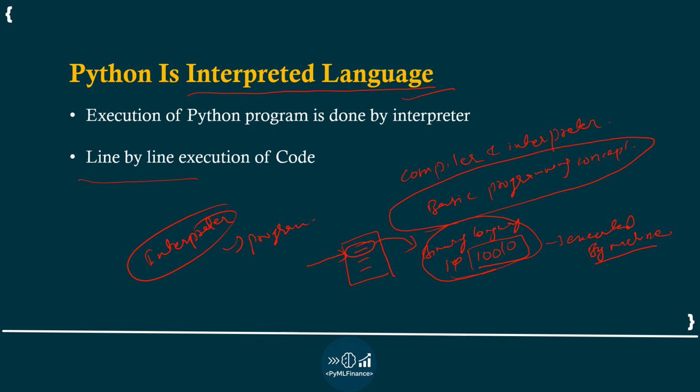Python, being an interpreted language, makes Python code easy to debug and test. Whenever there is some issue in the programming logic of one line, the interpreter will stop there and flag the error and what the error is. After that you can make the corrections and execute again, and only if this line of code is correct will it move to the next line of code. So it is easy to debug and test.